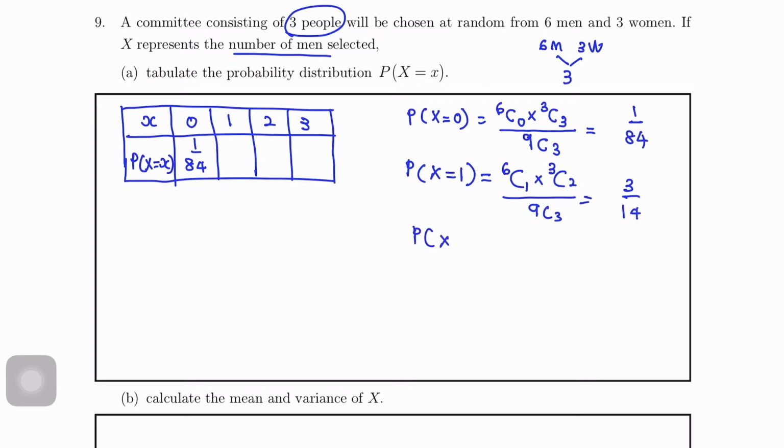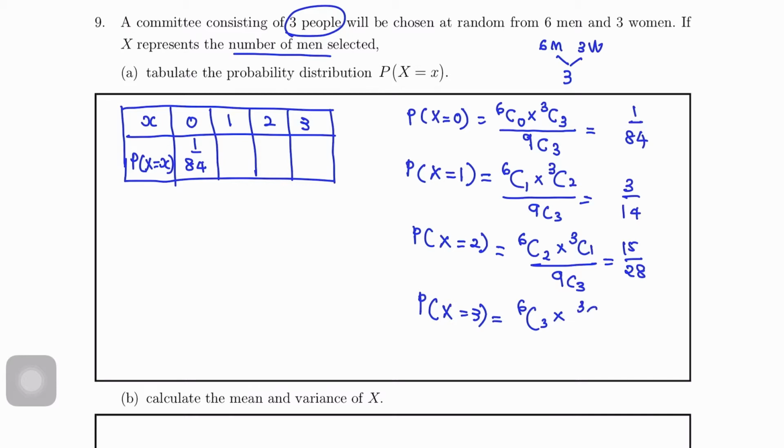Next, probability X equals 2, so 6C2 times 3C1 over 9C3, which is 15 over 28. And the last one, probability X equals 3, it will be 6C3 times 3C0 over 9C3, so that we get 5 over 21.